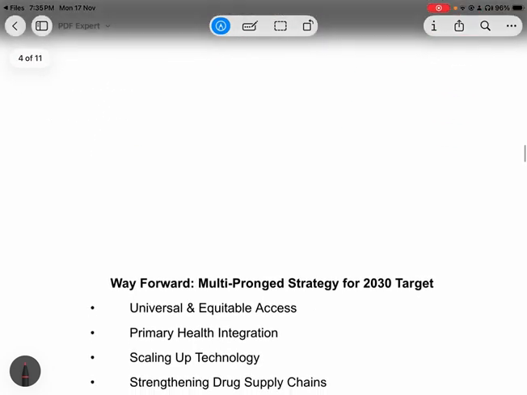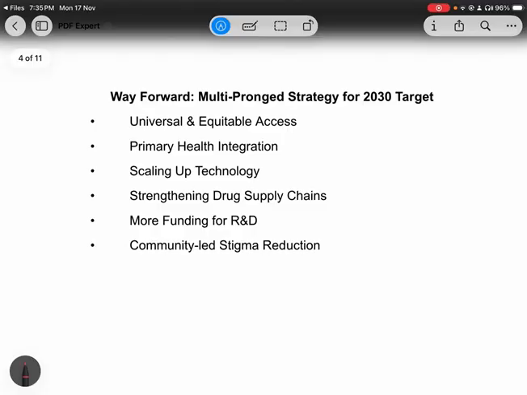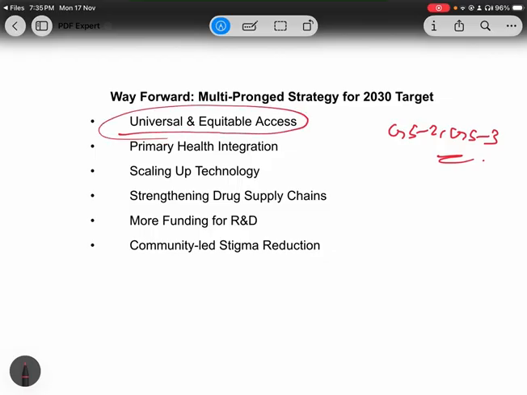Okay, now, let's discuss the way forward, meaning what all needs to be done. These points are very important for GS paper 2 and 3. I think we discussed the importance also in the starting. So first point is universal and equitable access.